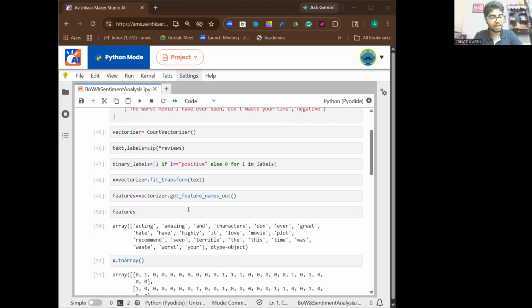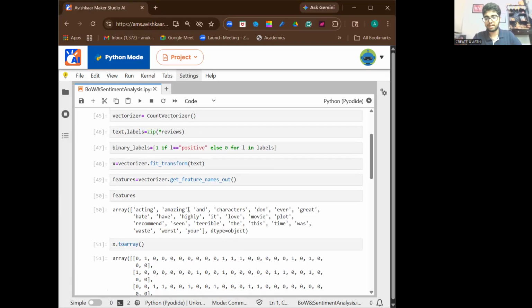Then we are converting text into numerical vectors. So each word, each token is a numerical vector. So fit transform. Now you might be wondering what this fit transform function is. Fit transform does two things. It learns all unique words, which is the vocabulary, and it converts each sentence into a word count vector.